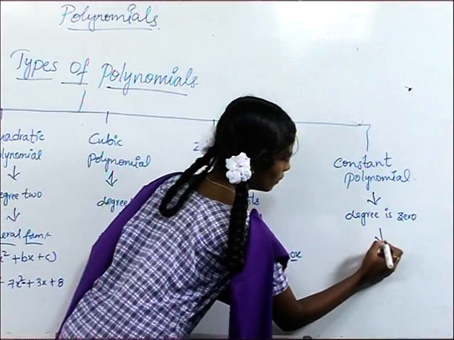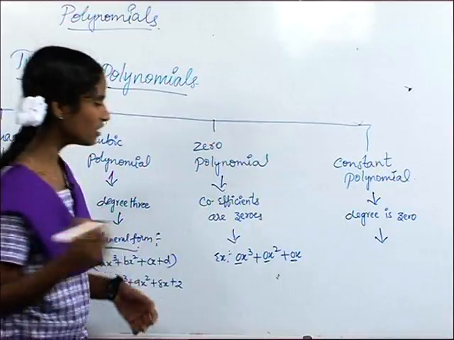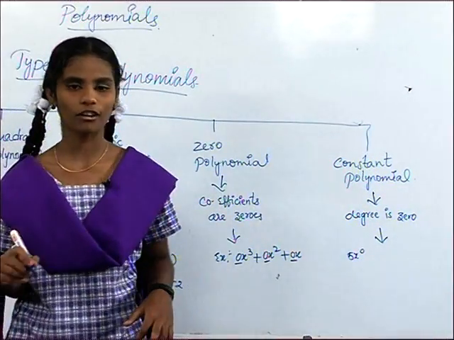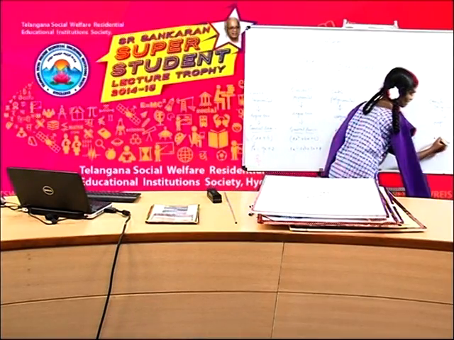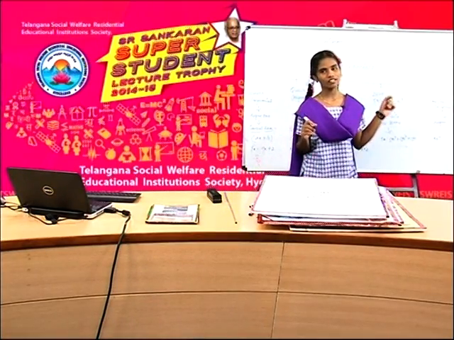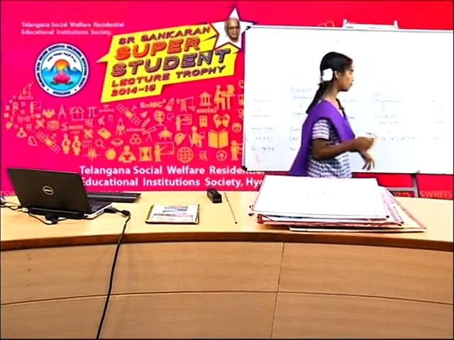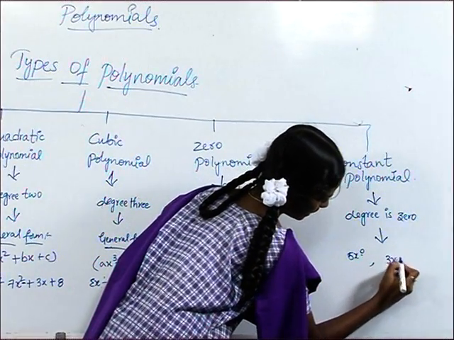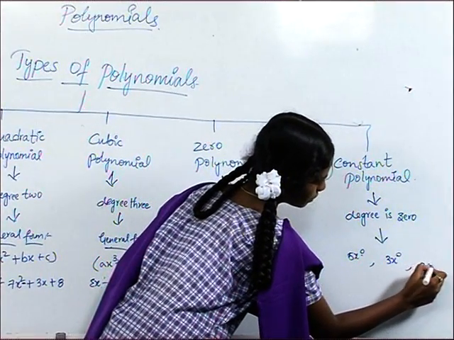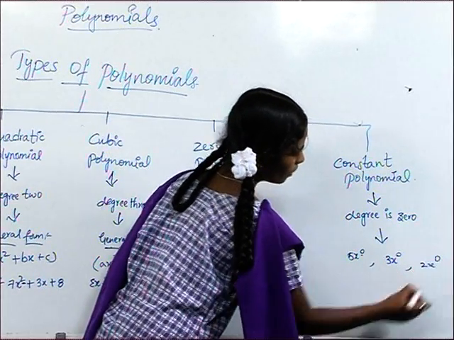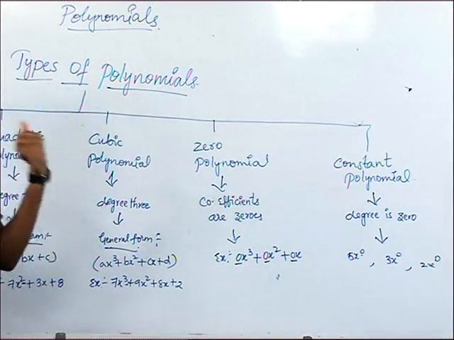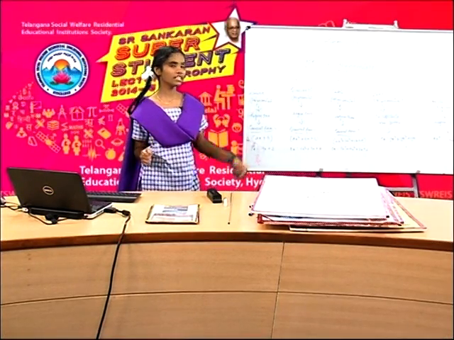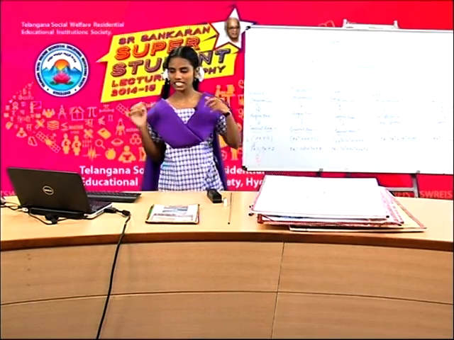For example of constant polynomial, 5x power 0. It is a constant polynomial. Why? Because here the degree is 0, so it is called as a constant polynomial. And we can take another examples like 3x power 0 and 2x power 0. These are all the examples of constant polynomials. Friends, now I am going to show this constant polynomial in this PowerPoint presentation.